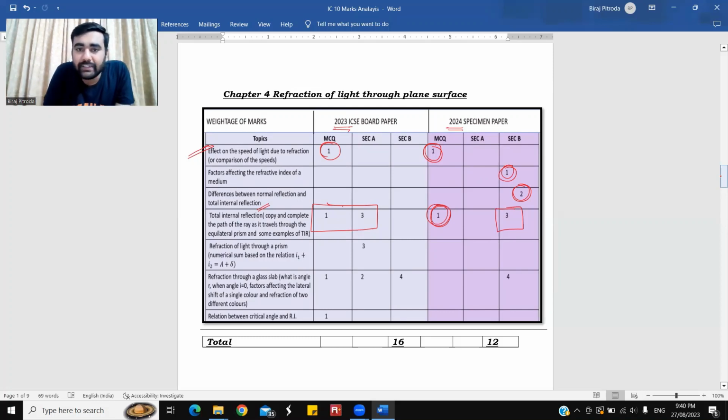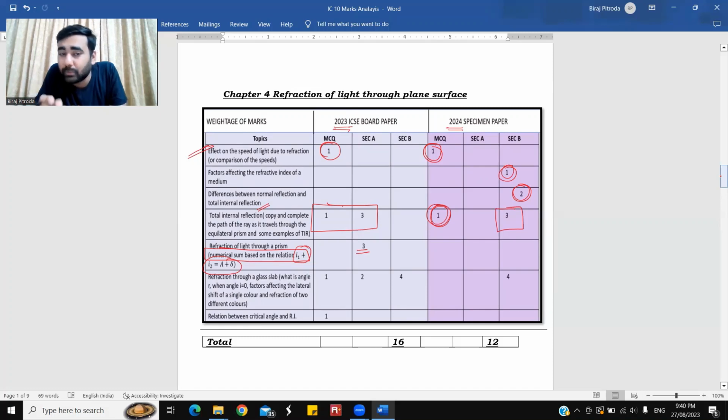Then 2023 ICSE board paper had a question on refraction of light through a prism. Numerical was based on the concept of this, that was angle of deviation pe ek sum aaya tha 3 marks ke liye. Refraction through a glass slab, they had given an image, and through the image there were some rays passing through it. The rays will try to deviate, they will try to diverge, they will try to converge. Such kind of questions are expected.